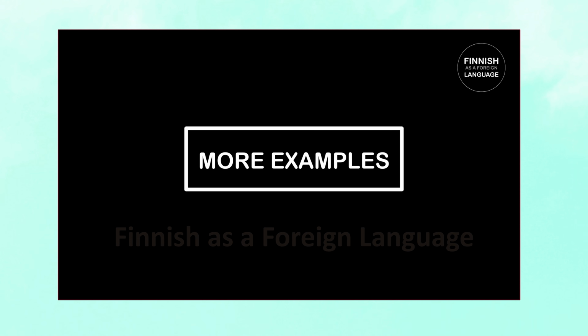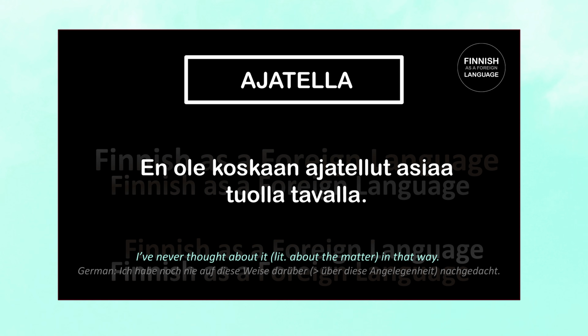Let's take a look at some more examples. En ole koskaan ajatellut asiaa tuolla tavalla means I have never thought about it that way. Let's go step by step. En ole ajatellut means I haven't thought. It's the first person singular negative perfect tense of ajatella. Koskaan in negative sentences means never.